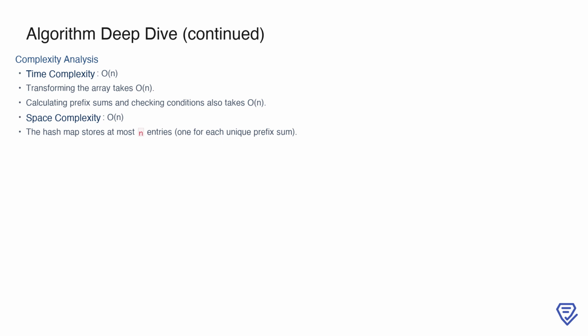The space complexity is also O(n), as the hash map stores at most n entries, one for each unique prefix sum encountered during the iteration. These efficient time and space complexities make the algorithm suitable for large inputs. By transforming the array, leveraging prefix sums, and using a hash map for quick lookups, the solution achieves an optimal balance between clarity and performance.